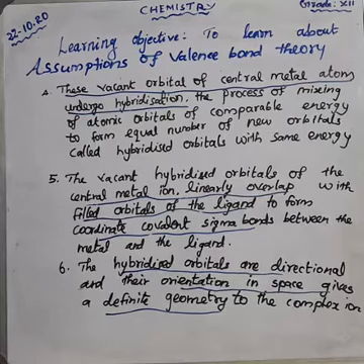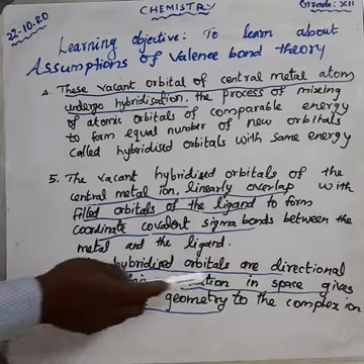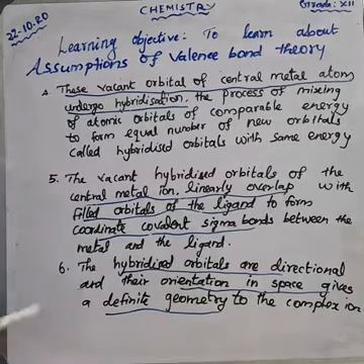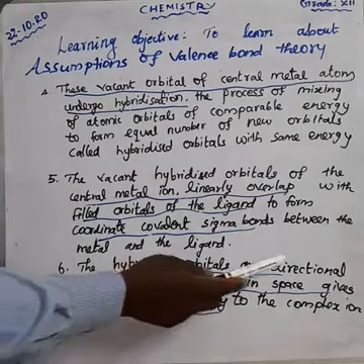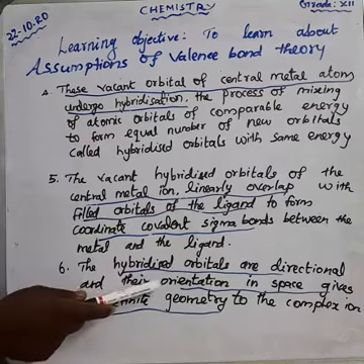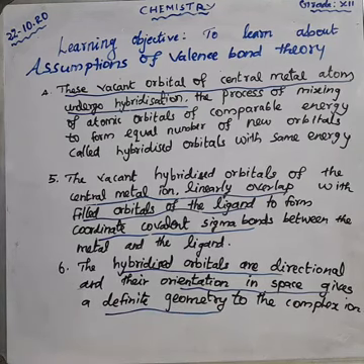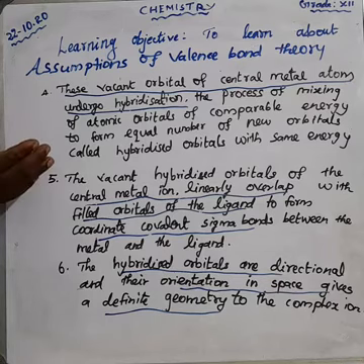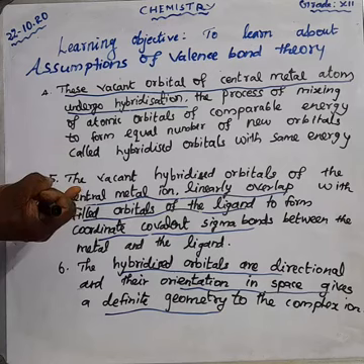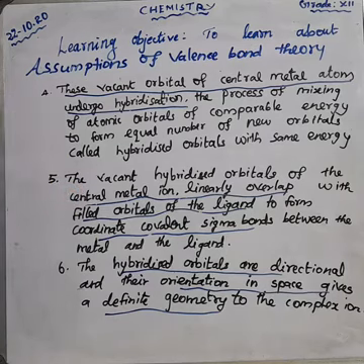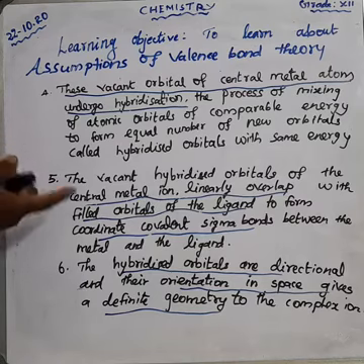Next, the hybridized orbitals are directional in nature. The hybridized orbitals are directional and their orientation in space gives a definite geometry. What does geometry mean? Suppose the hybridization is SP, the geometry is linear. Clear? SP means S orbital and P orbital. SP means the geometry is linear.